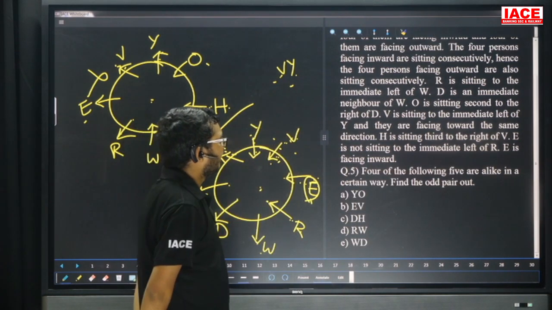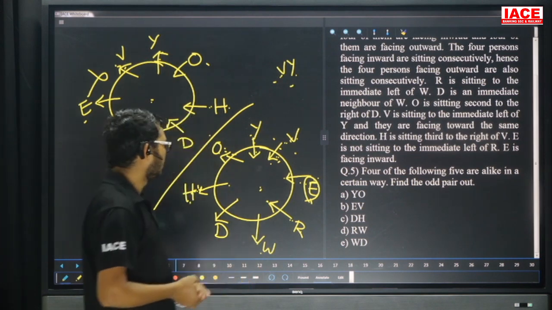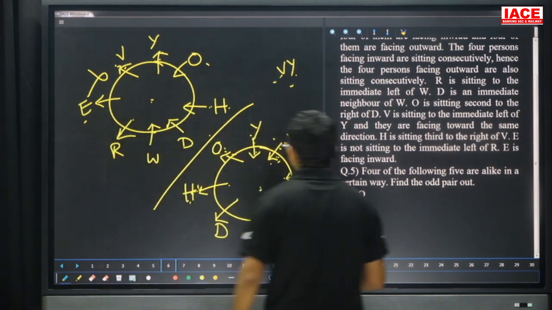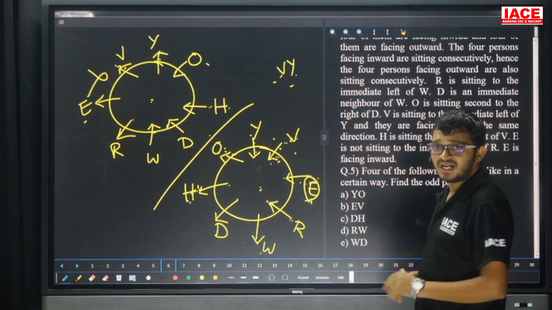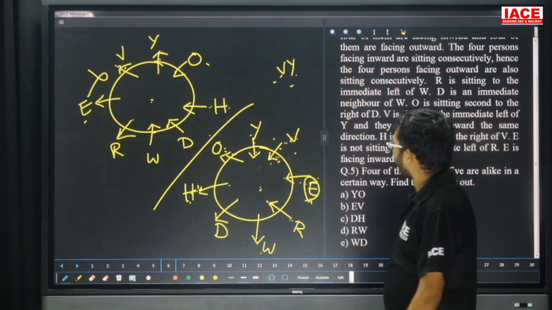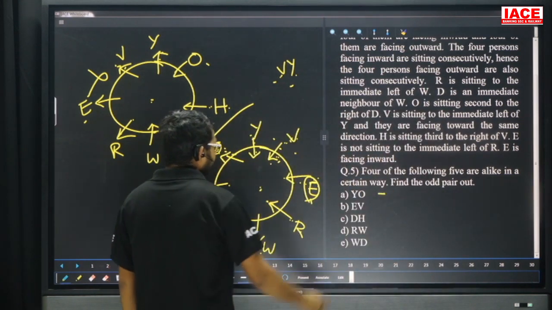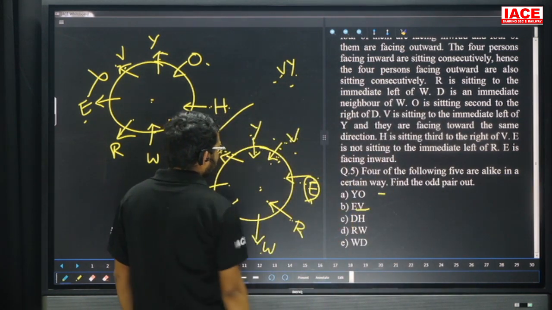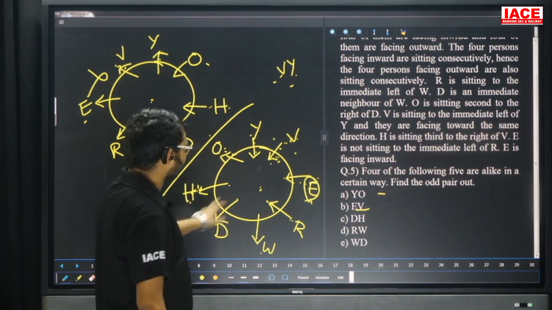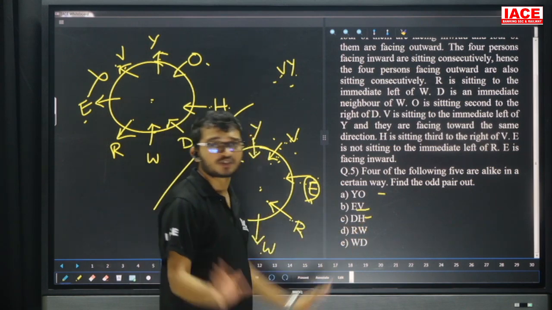Question number five, four of the following five are alike in a certain way. Find the odd pair out. Yes, friends, check it. Now, take care. Y and O. Odd pair means out of the given five, four are the same and one is different. Which one is different? Y and O both are facing opposite directions. Leave it. E and V both are facing the same direction. D and H both are facing the same direction. R and W are inside and outside, so this possibility has no chance.